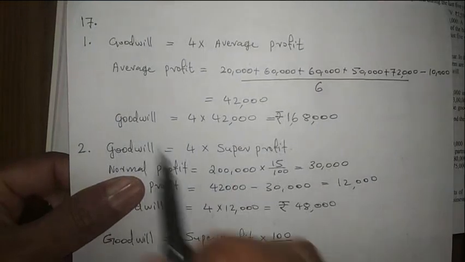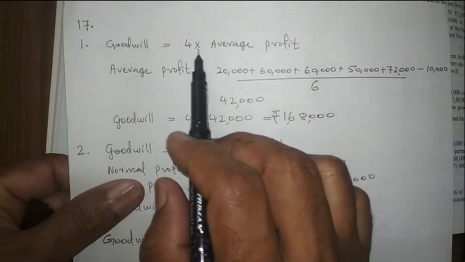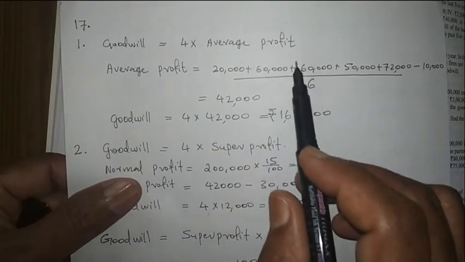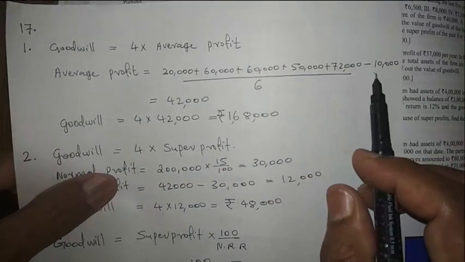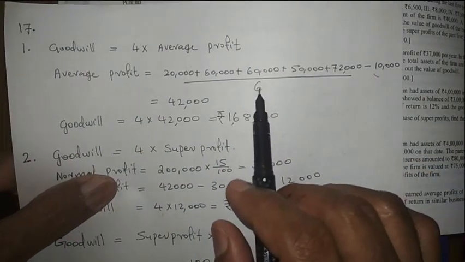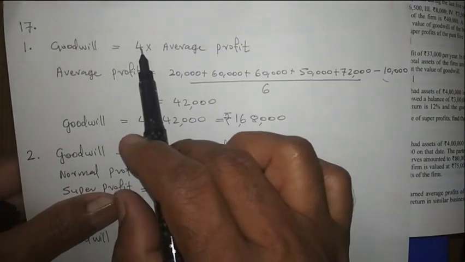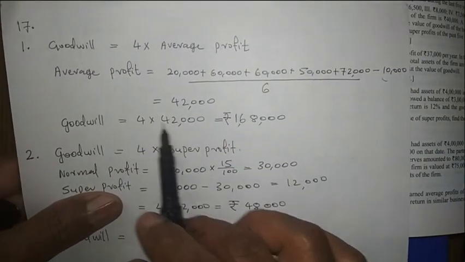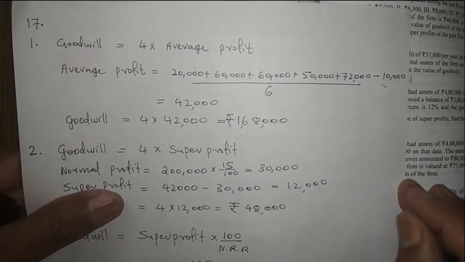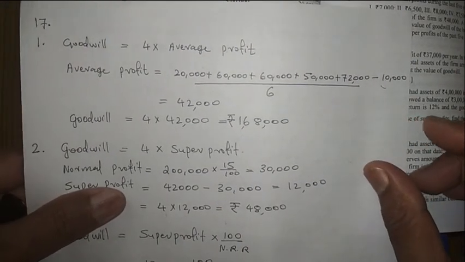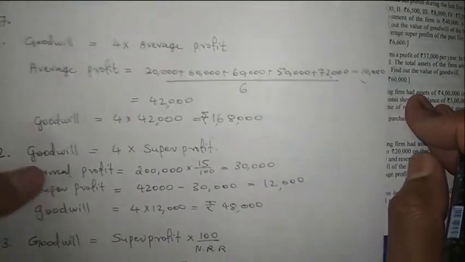So here I have written firstly the formula. According to the first method, goodwill is 4 into average profit. To find out the average profit, all the figures we added, but loss we subtracted, and divided by 6. We got 42,000 as the average profit. Then 4 into 42, we are getting 1,68,000 as the value of goodwill. So according to the first method we got the answer 1,68,000 as the amount of goodwill.